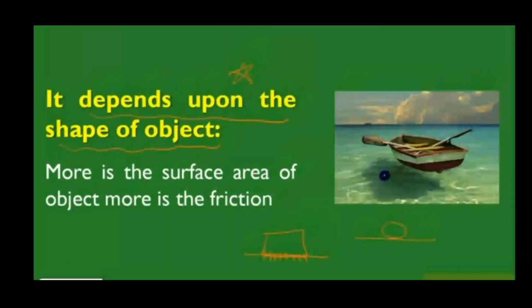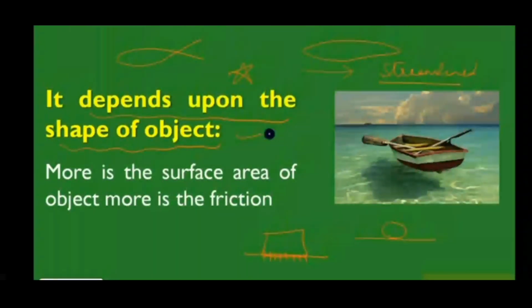The next point is that friction depends upon the shape of the object. The more the surface of the object, the more the friction. Look at the picture: a boat on the river or on the sea. The boat will not sink inside the water because its body is light.